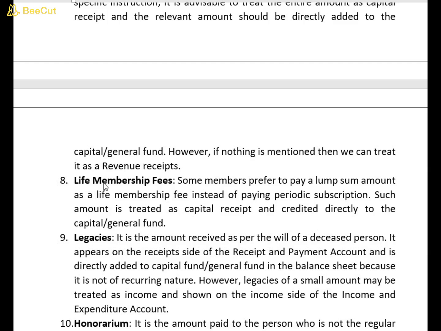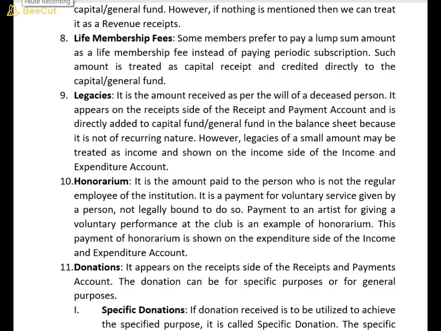Now let's talk about life membership fees. Some members prefer to pay a lump sum amount as a life membership fee instead of paying periodic subscription. Such amount is treated as capital receipt and credited directly to the capital or general fund. It totally depends upon the member. He can pay subscription amount on a periodical basis or in a lump sum amount. That's it.